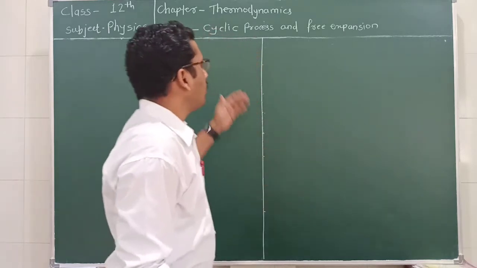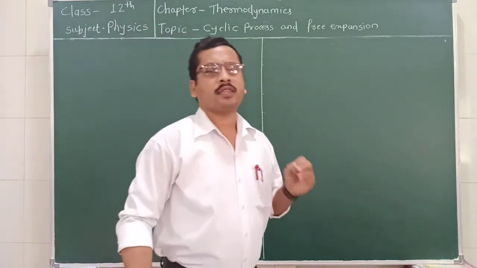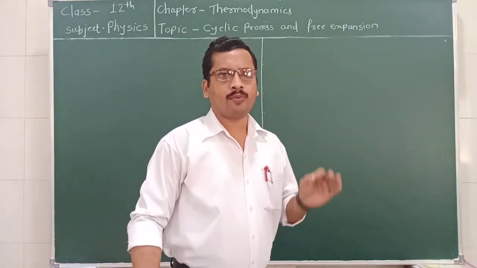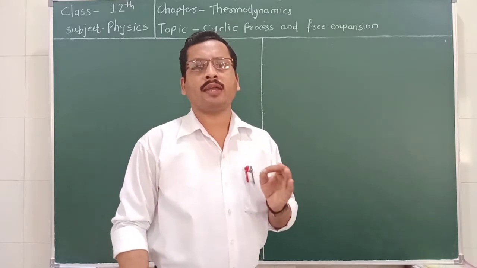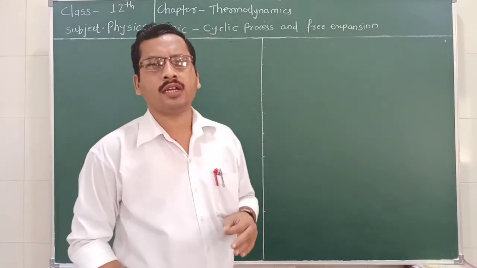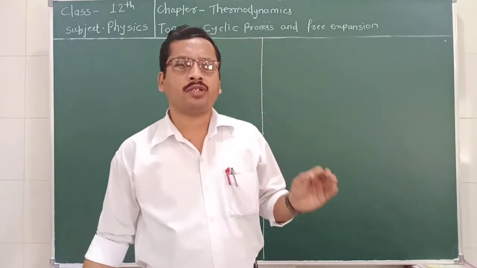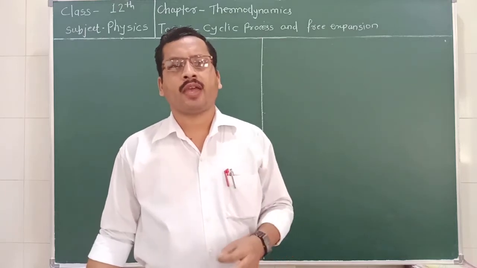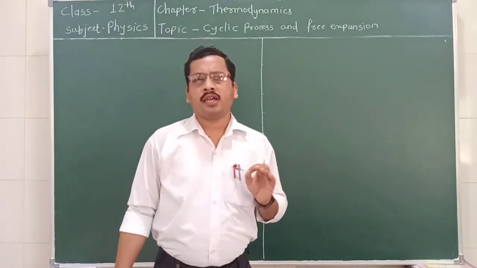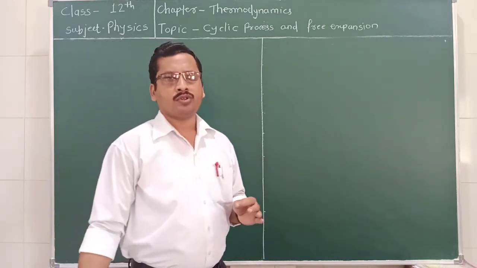Now, what do you mean by a cyclic process? A cyclic process is a process which brings the thermodynamic system back to its initial state. The initial and final state variables of the process are the same, and the change in the total internal energy for the cyclic process is equal to 0.